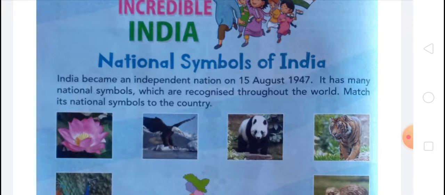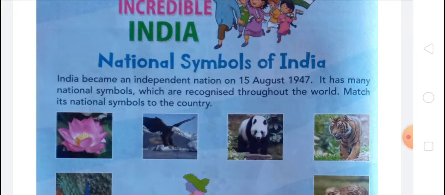And next was currency around the world. In this topic we have learned the different currencies of different countries, like India's currency is rupee, USA currency is US dollar, and European countries' currency is euro. Okay, and many more. And after that we have learned types of trains, the different types of trains in different countries. Okay, and after that we have learned kinds of houses. In kinds of houses we have learned many types of houses in different countries.